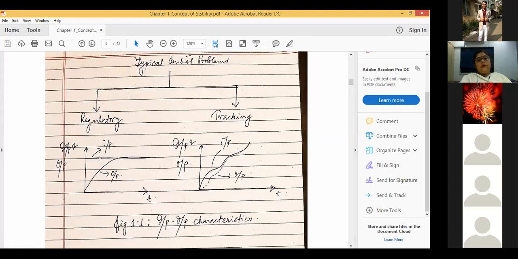So in the case of a regulatory kind of problem, the input is generally said to be a set point. Suppose temperature control of a room. Now the temperature of this particular room has been set to 23 degrees centigrade.